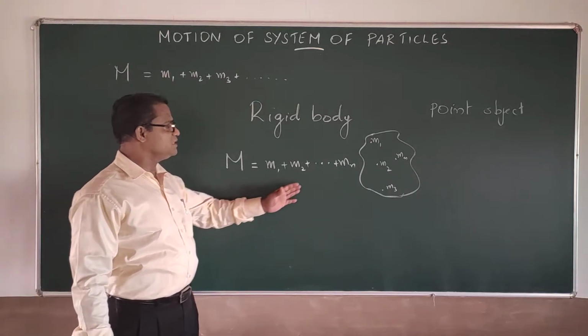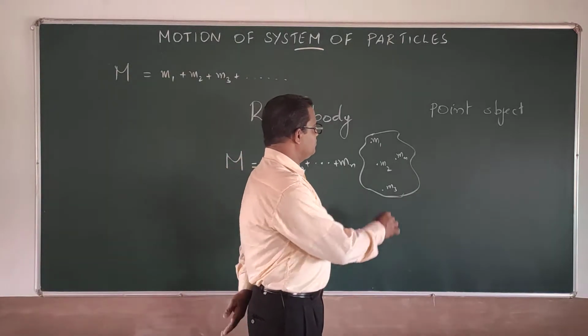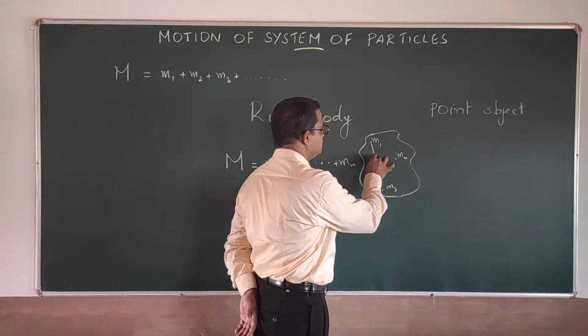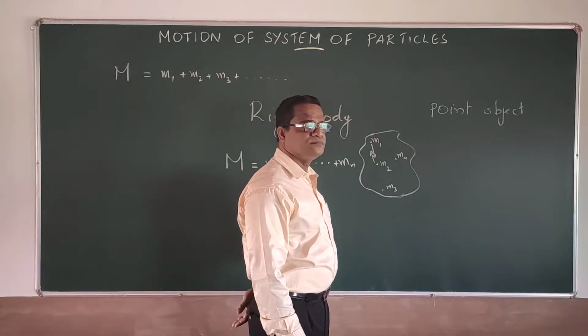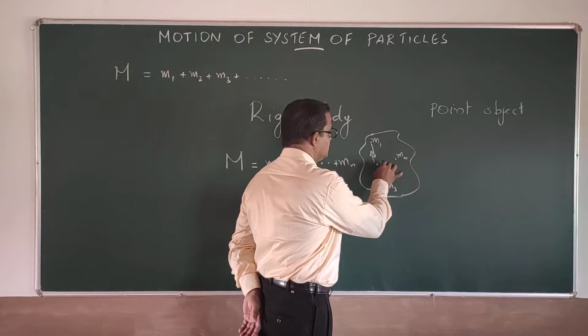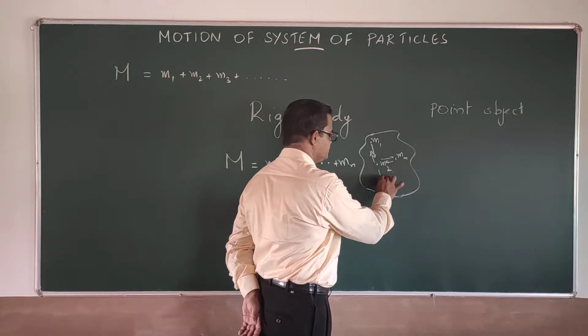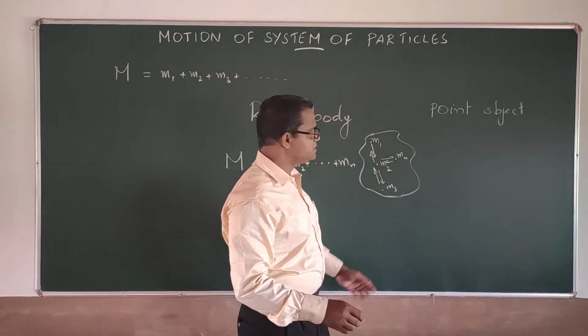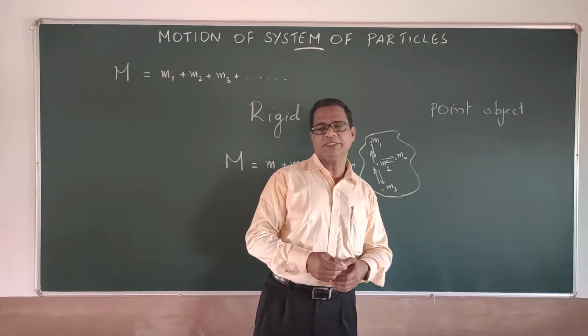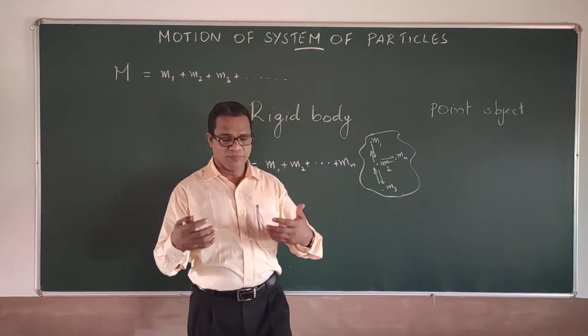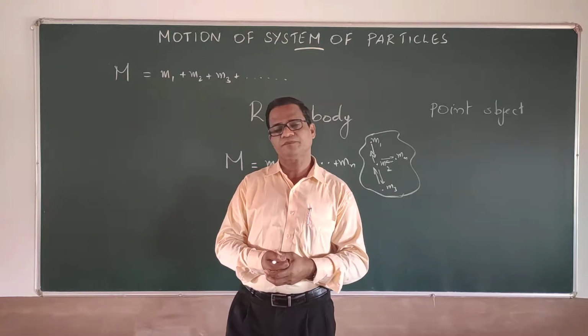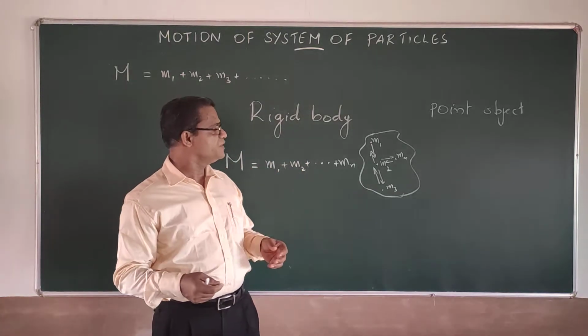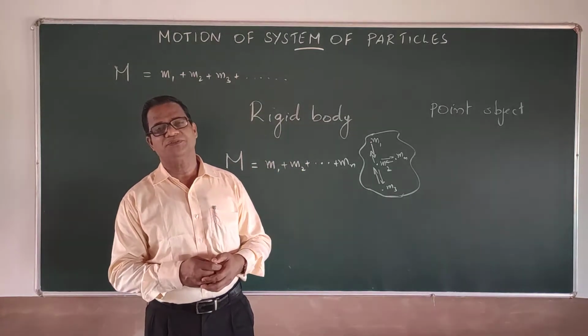So when we consider the rigid body like this, there can be force of interaction between the two masses here, and like that, any two mass particles inside the rigid body will be attracting each other. The force, we call it as internal force of attraction.